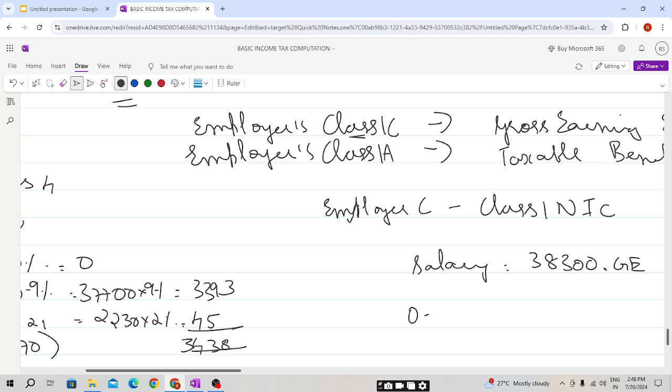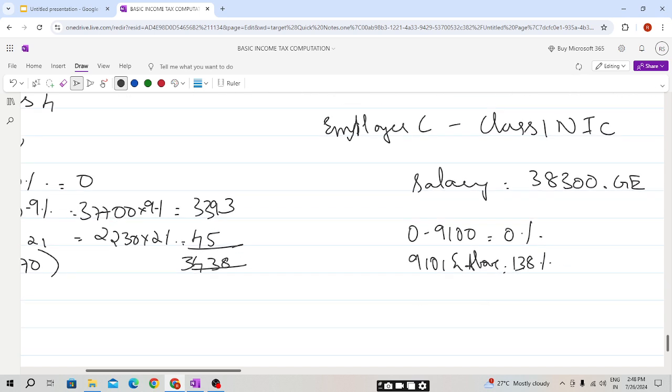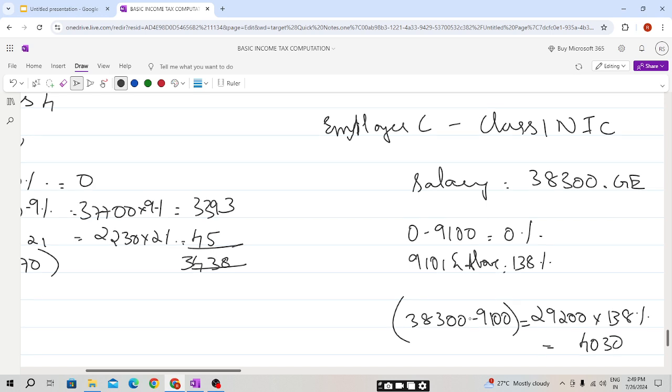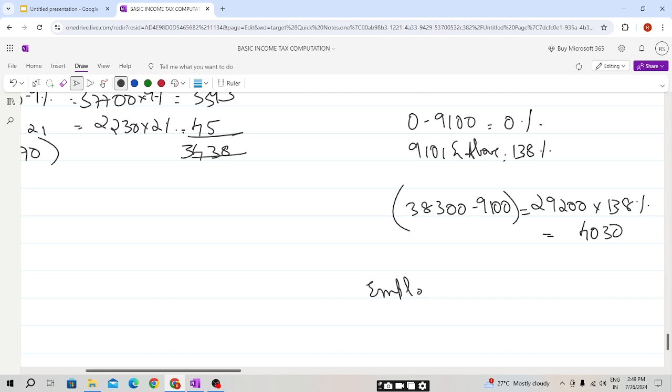For the employer it is 9,100 at 0%, and 9,101 and above at 13.8%. So 38,300 minus 9,100 is 29,200, into 13.8%, which is 4,030. So this is the employer's Class 1 NIC, 4,030.